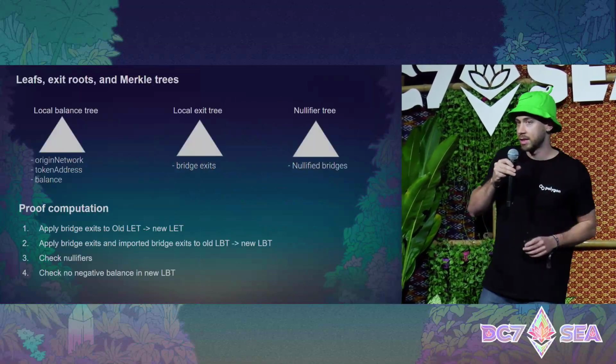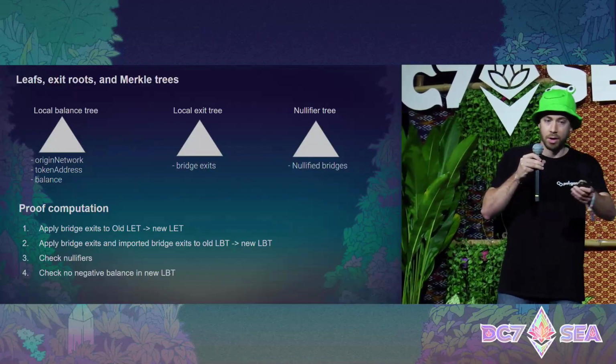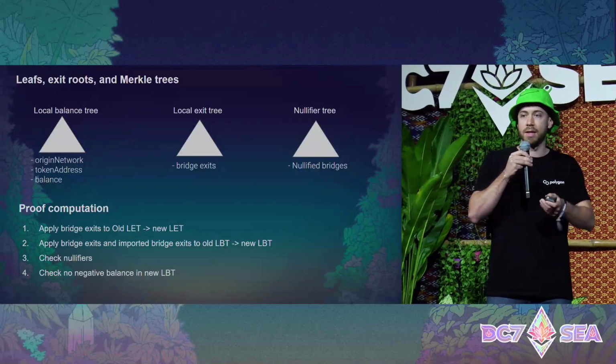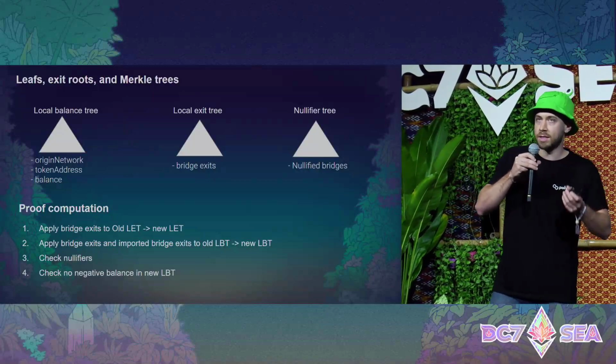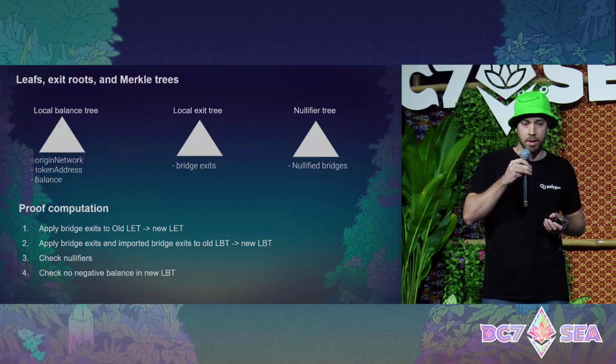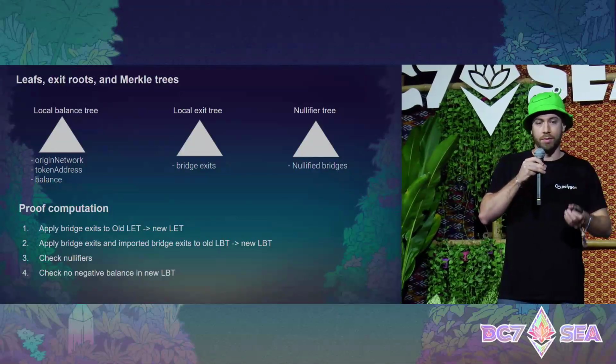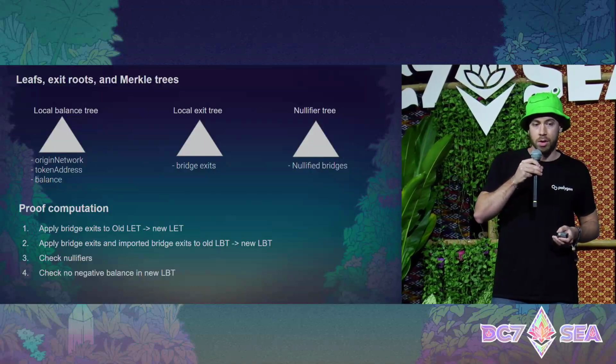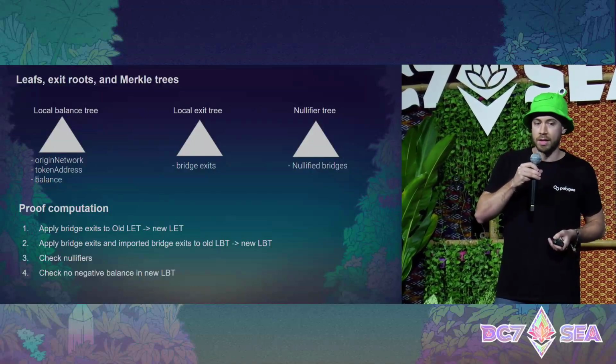We handle the proof generation with three trees: the local balance tree, the local exit tree, and the nullifier tree. The local balance tree handles the balance of each of the tokens in the network. Each of the leaves has the following information: the origin network of the token address, and the balance.